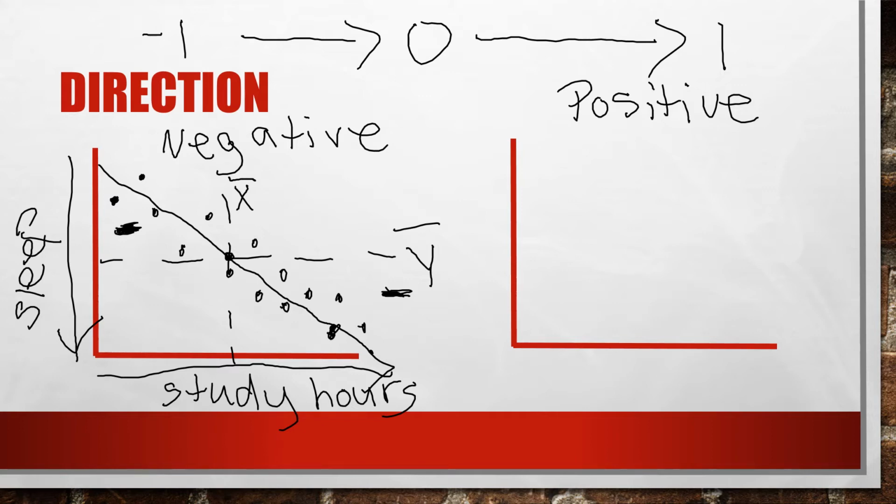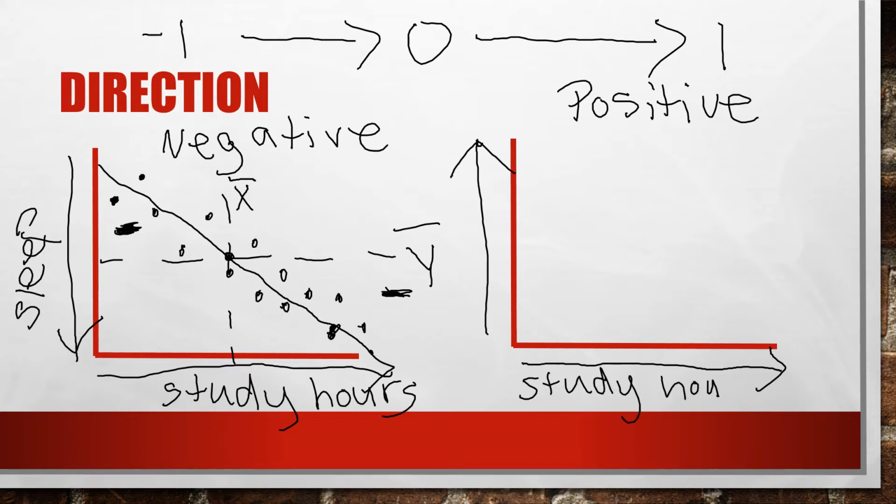And now let's go to the positive correlation. So that means as one variable increases, the other variable also tends to increase, or as one decreases, the other one decreases. It's just that they go in the same direction. They're moving together, versus a negative correlation where they're moving kind of against each other. So maybe we'll have study hours again, but hopefully the more you study, the higher your grade is, so that they move together. So here's your grade.